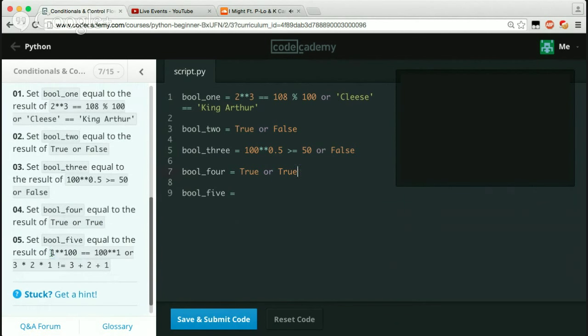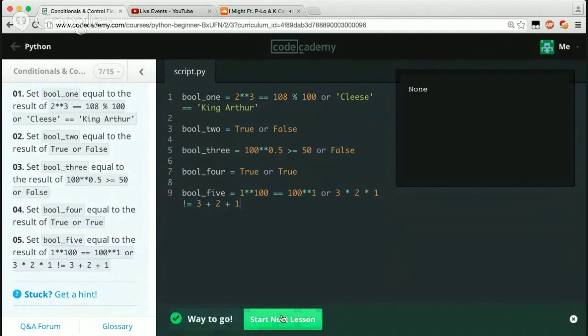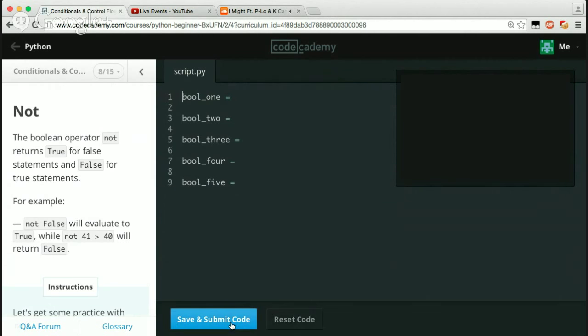As you can see, you just copy this and assign it to that, and then save and submit. But if we really wanted to, 2 to the power 3: 2 times 2 is 4, and then 4 times 2 is 8. Is 8 equal to 108 modulo 10, which gives you a remainder of 8? That is true. And then it's or Cleese equal King Arthur, which is false. So that's going to give you back false, but whatever.